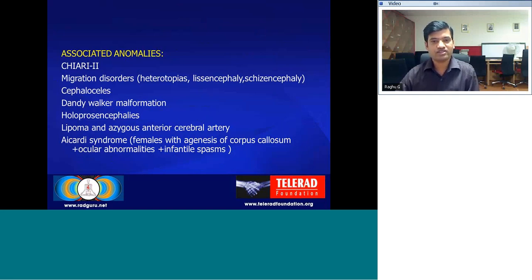It can be associated with migration disorders such as heterotopias, lissencephaly, schizencephaly, or other anomalies such as cephalocele, Dandy-Walker malformation, or holoprosencephaly. Or it can also be with Aicardi syndrome, that is agenesis of the corpus callosum, also with ocular abnormalities and infantile spasms.